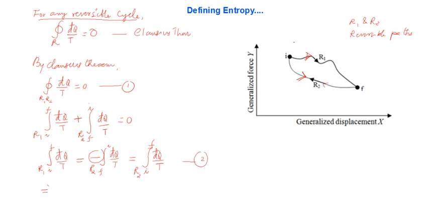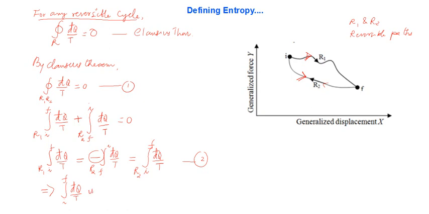The conclusion is that we have chosen R1 and R2 as any two arbitrary paths. Arbitrarily we have chosen this one. So it's true for any reversible path which connects I and f. Okay, so we can conclude that the integral I to f d bar q over t, what will be the mathematical conclusion?